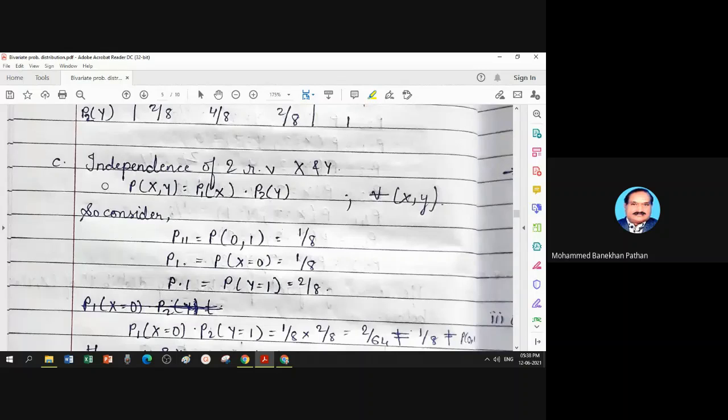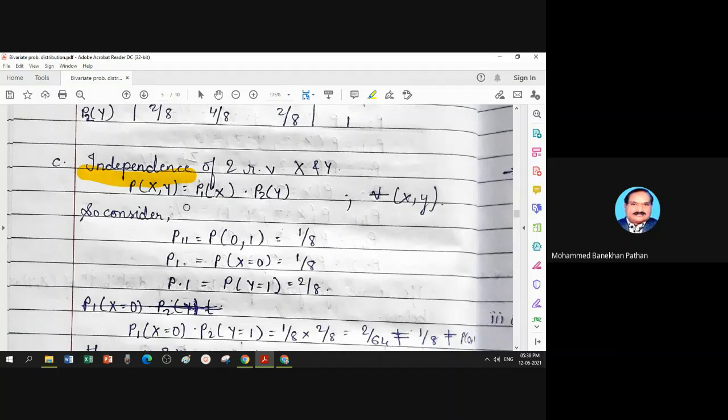So if you want to say variables are independent, these conditions should be true for this particular example 12 times, because x taking 4 values, y taking 3, 4 multiplied by 3, that is 12 pairs.